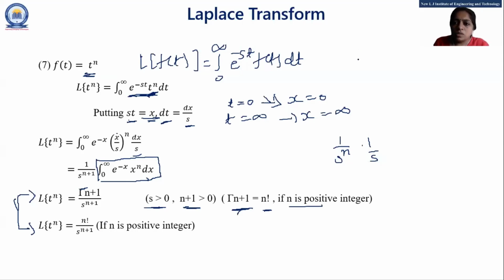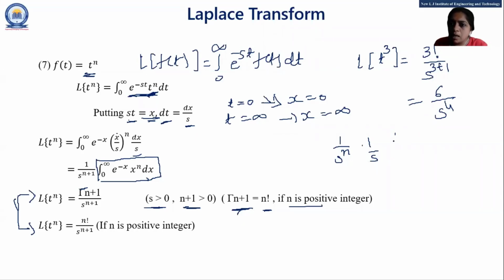Suppose our Laplace of t cube. Okay. So this n is a positive integer, right? So we put it in the factorial form, and that is 3 factorial upon s raised to, what is our n? Our n is 3. So 3 plus 1. Right? So our answer is 3 factorial, which is 6, upon s raised to 4.